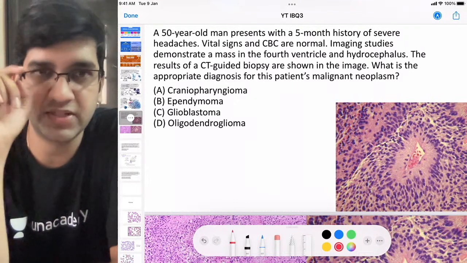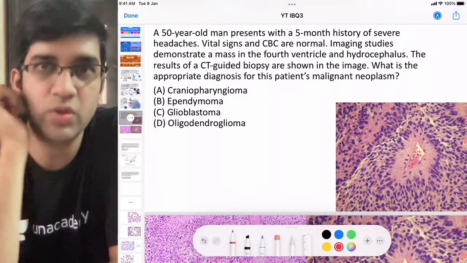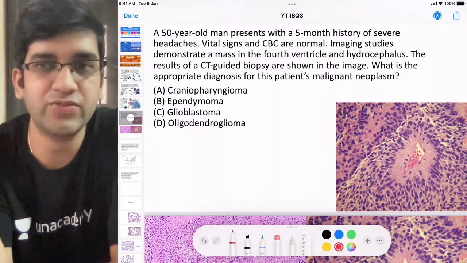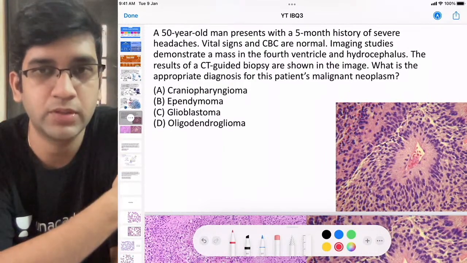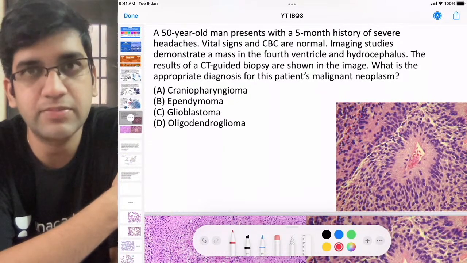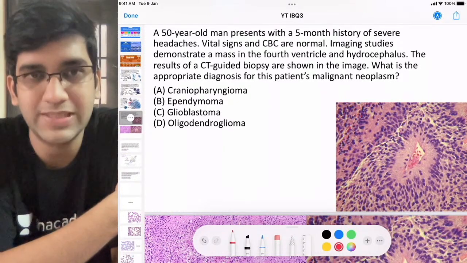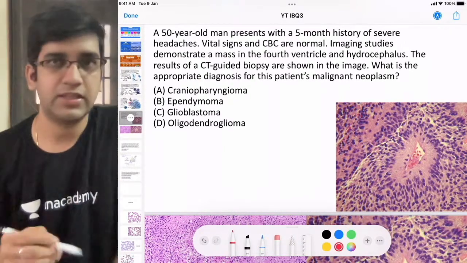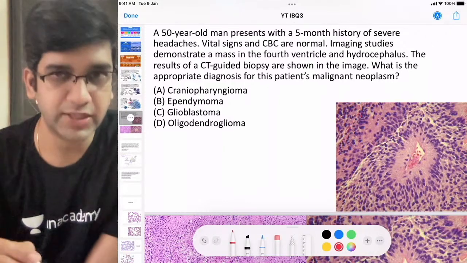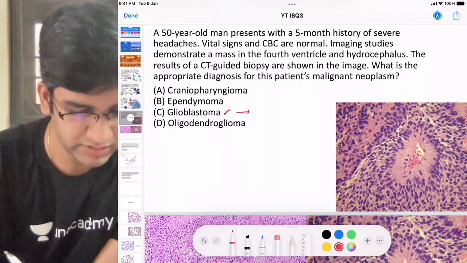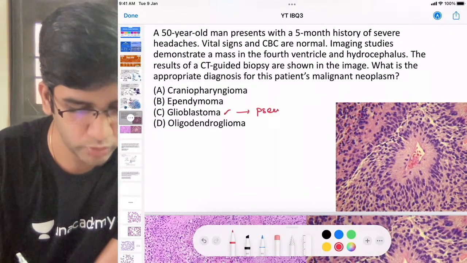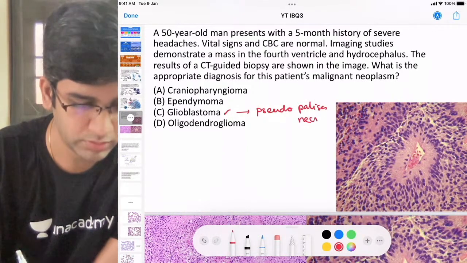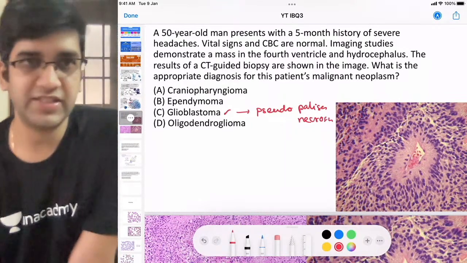So all of you went with option C. What do you see in option C? What is the exact finding? I want to take Dipashri's input as well as what you guys are thinking. Did you think this was palisading necrosis? Was that the reason you went for option C? Because what we see in option C, glioblastoma, is pseudo palisading necrosis, right?